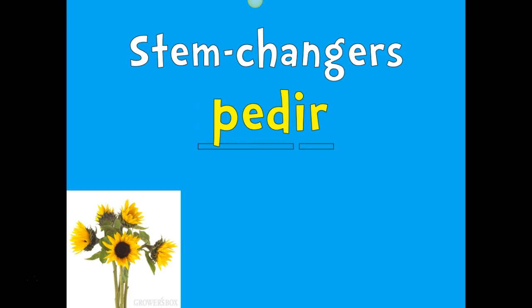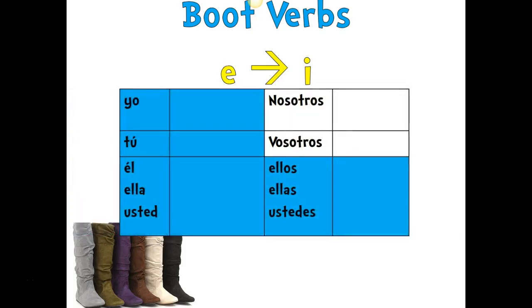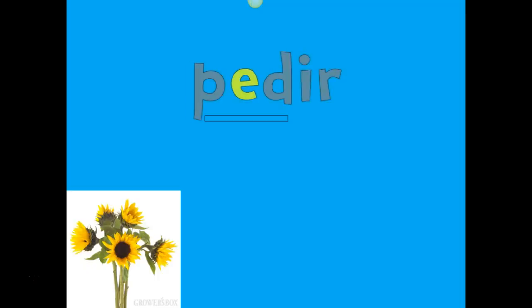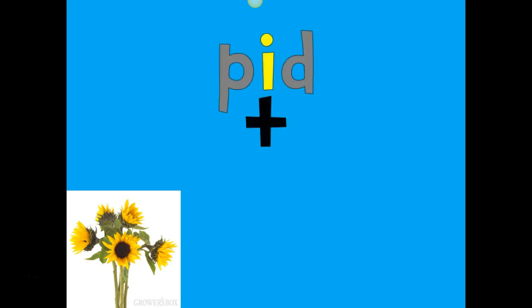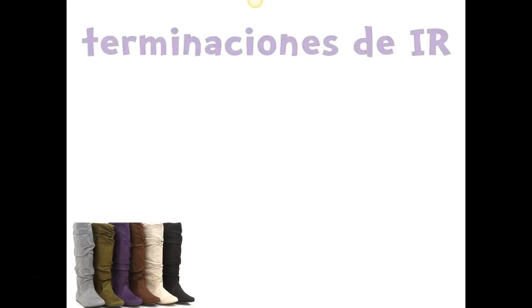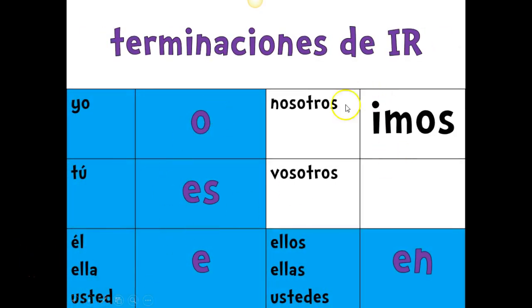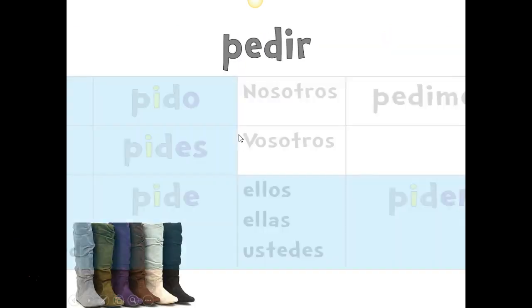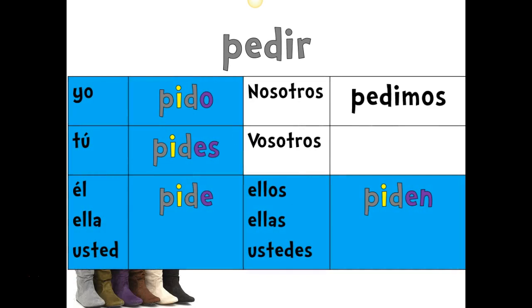So if we have pedir, like I said, we are going to make a change to the stem of the verb. So we are going to change that E to an I here. Take off our IR because we don't want to say to ask for anymore. We want to say asks. And we change that E to an I. So now we have pid as our new stem. And once again, we add our endings. These are our IR endings. Remember that in the nosotros form, it is a little bit different, but it follows the ER patterns. And our final conjugations are going to be pido, pides, pide, pedimos, and piden.